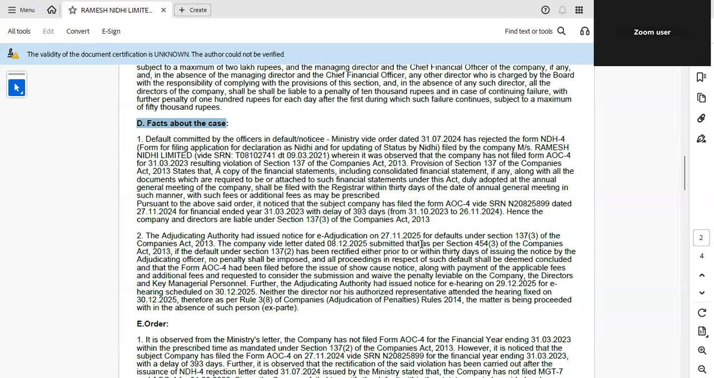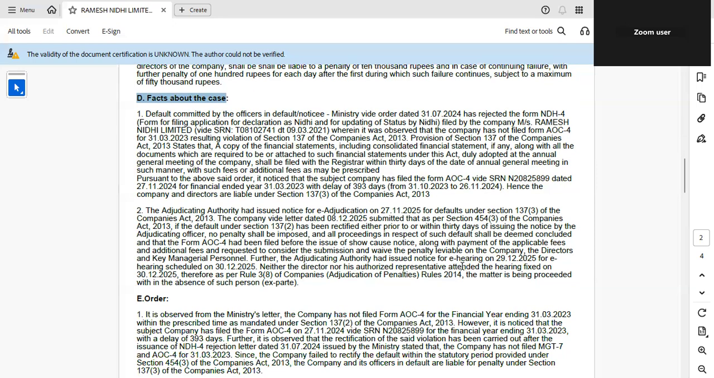The company's defense: the company submitted a reply arguing that AOC-4 was filed before issuance of the adjudication notice, and that fees and additional fees were already paid. So it claimed protection under section 454, subsection 3, which covers when a penalty can be waived. A penalty may not be imposed if the default is rectified before or within 30 days of the adjudication notice.